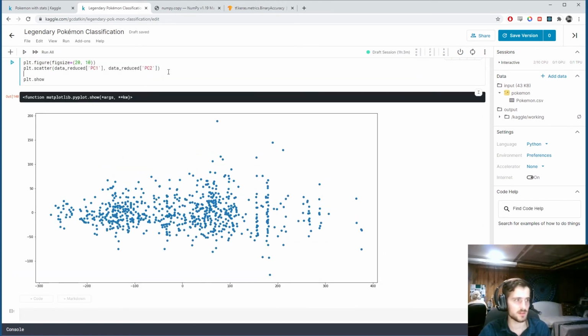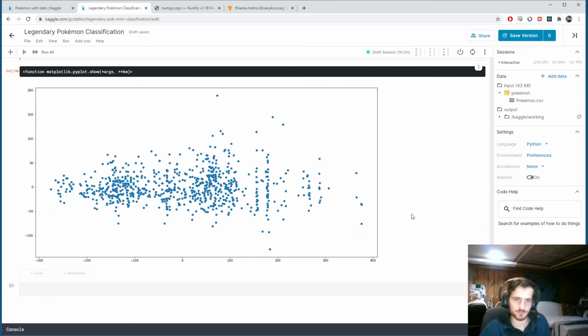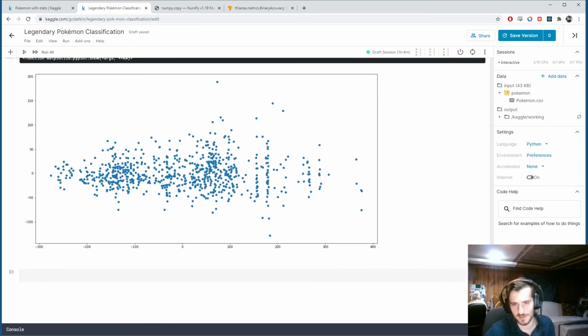Alright, so this is what I'm talking about. This was originally in 26-dimensional space, but it got squashed down to 2 dimensions, and now we can see the data in 2 dimensions. Along the x-axis, this is our principal component 1. This was the axis upon which it was most varied, so most spread out. You can think of this as sort of like a hidden feature, a combination of the other features. And then the y-axis is the second most variant direction in 26-dimensional space.